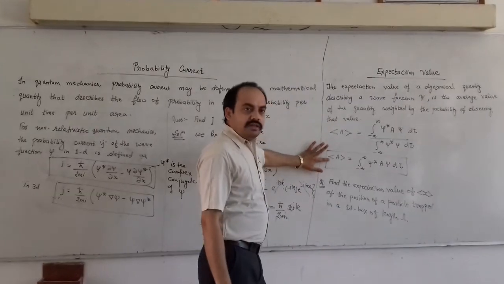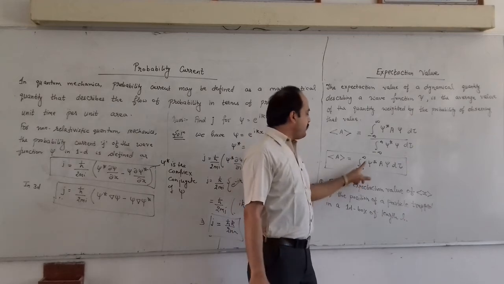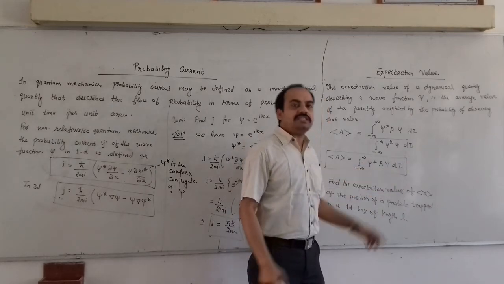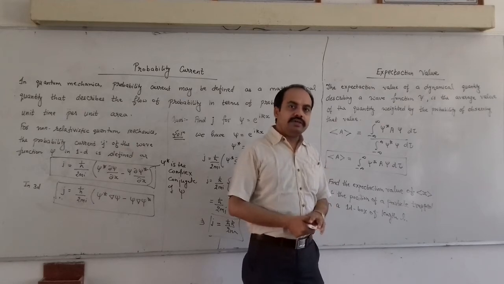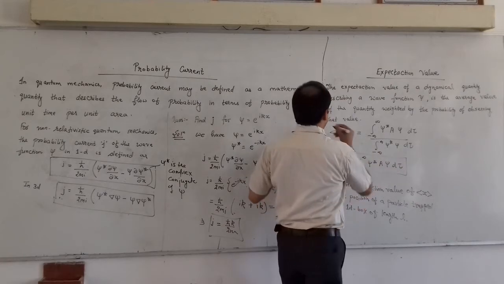Therefore the expectation value of any dynamical quantity A can be represented by the integral from minus infinity to infinity of psi star A psi d tau, where psi star is the complex conjugate of psi, and if the function is not normalized, we will use the earlier formula.